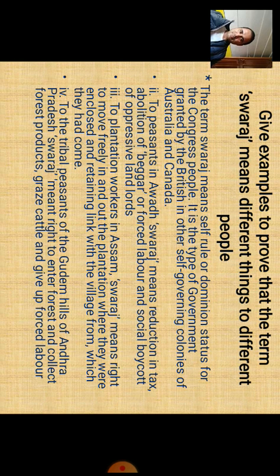And for them, the understanding of Swaraj is something different, right? So the meaning of Swaraj is different for different people living in different parts of the country.